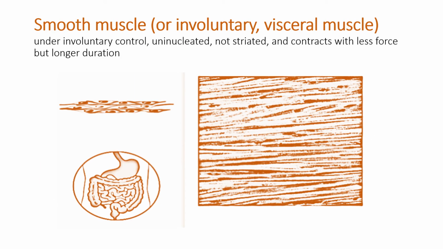Now let's talk about smooth muscle, which is also called visceral muscle or involuntary muscle. It is under involuntary control, uninucleated and non-striated, and contracts with less force but for longer durations. It is generally found in visceral organs like the GI tract, the gastrointestinal or digestive system. You can find the smooth muscle there.